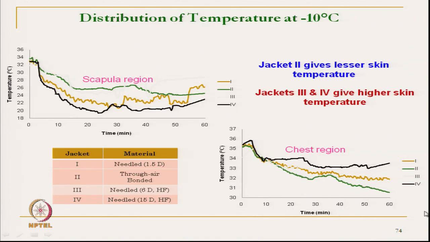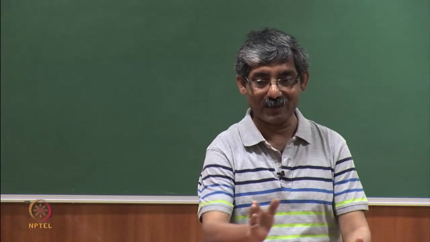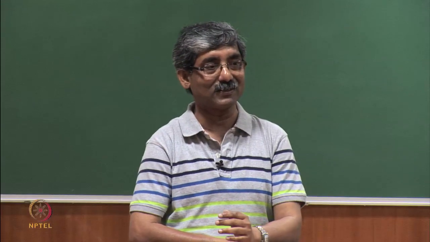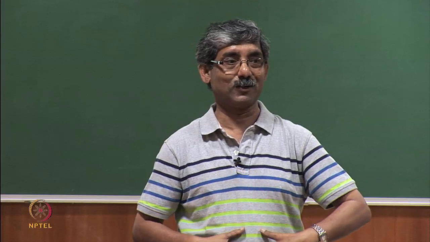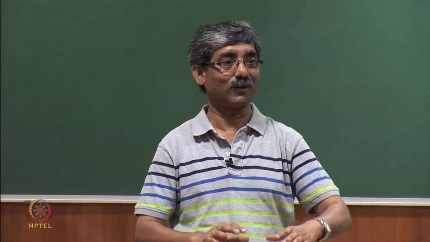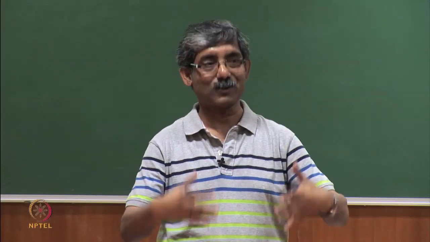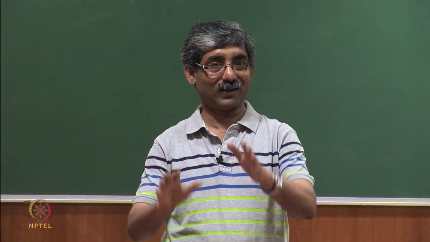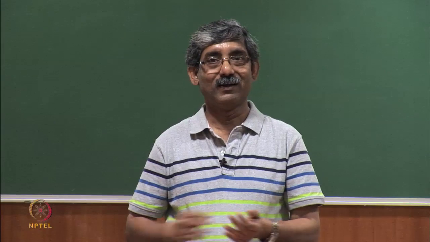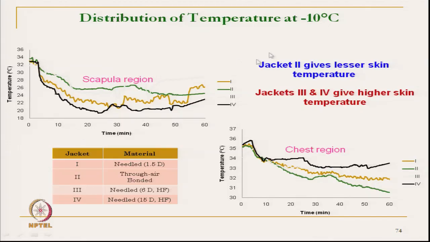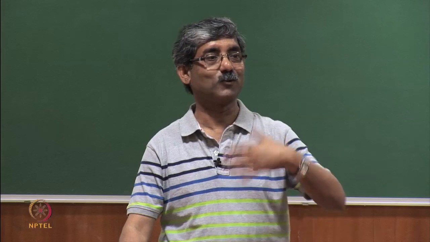So, initially the temperature was at minus 10 degrees Celsius, and the skin temperature was okay, 35, comfortable. But during activity, as we start sweating while walking, as per the protocol, this jacket fails to transmit moisture from the body and skin to the outside.